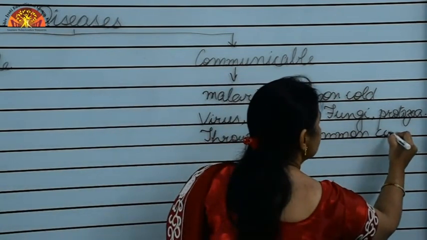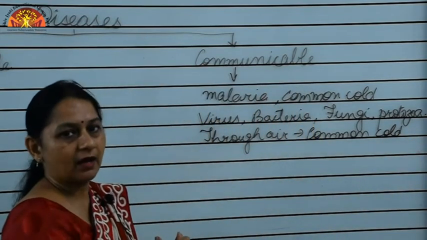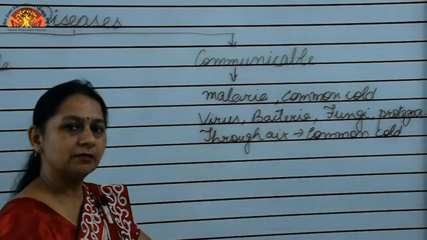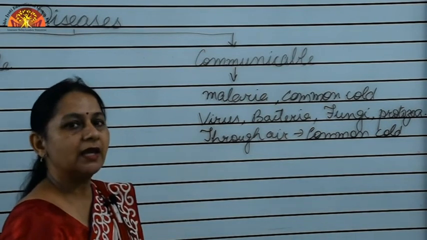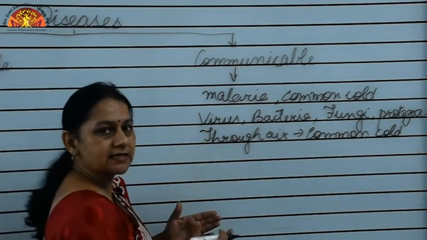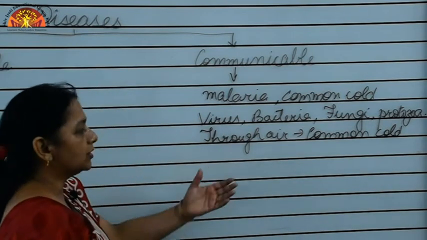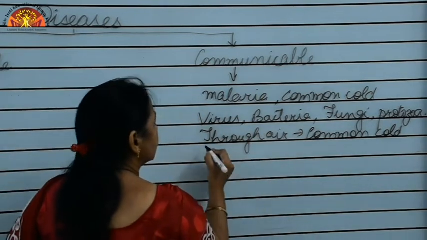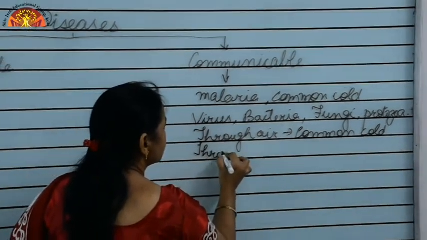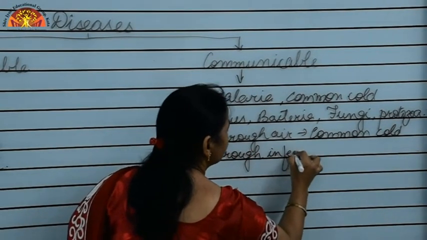When a sick person sneezes or coughs, the germs come into the air, and when the healthy person breathes in the same air, he inhales the germs, and thus this disease is passed on. Like in common cold. Common cold is caused through air. The next agent is infected food and water.